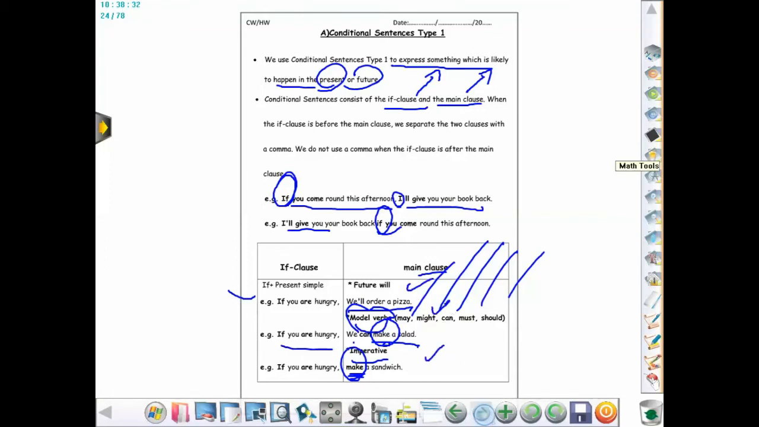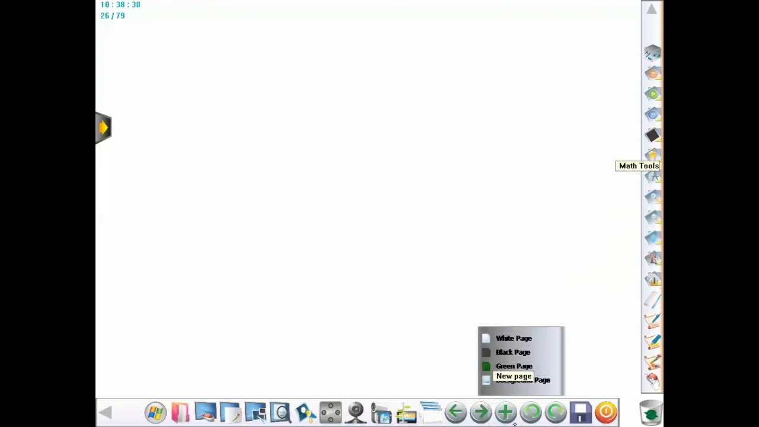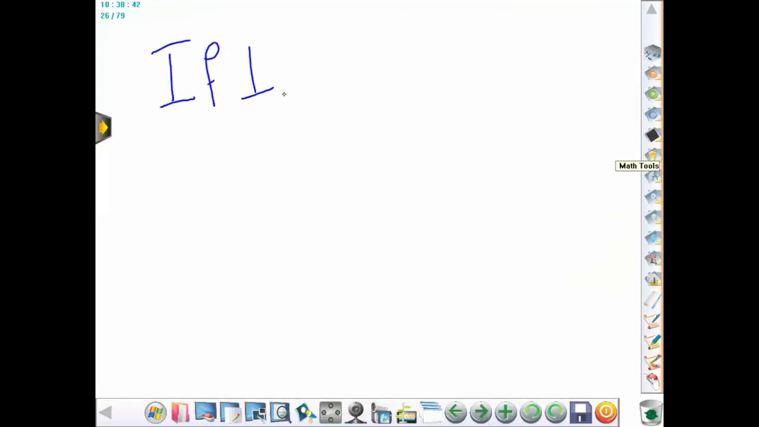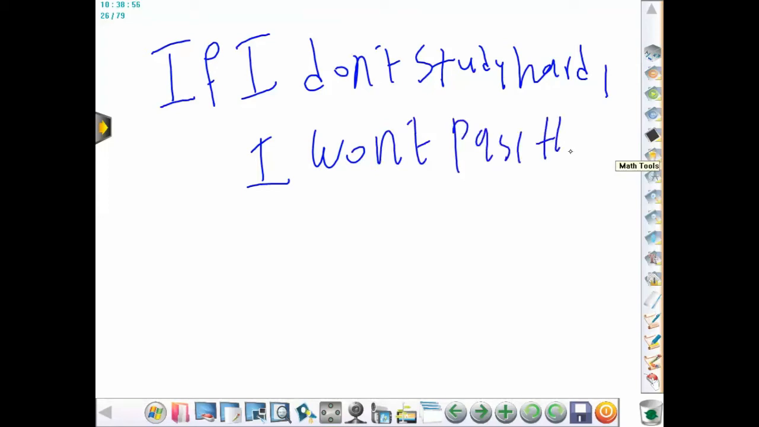Okay? And then we have unless. What's the meaning of unless here? Let me write an example. When I say, if I don't study hard, will I pass the test? Of course not. I won't pass the test. This is a future possibility, okay?